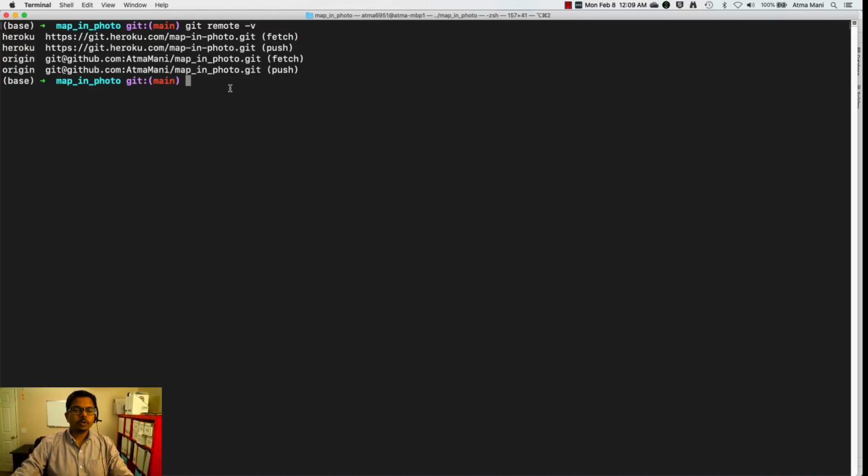So if you want to push this app onto the Heroku server, all you need to do is git push, name of the remote, which is heroku, and name of the branch, which is main, and hit enter. The moment you hit enter, Git will push all of this content onto the remote on Heroku, and Heroku will start the build process where it looks at the Procfile and the runtime.txt and knows the build stack it needs to use.